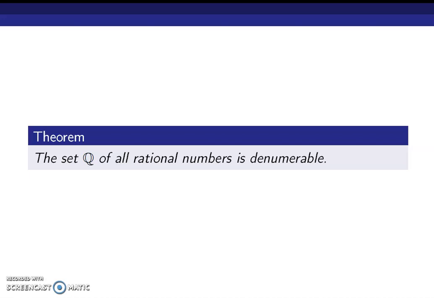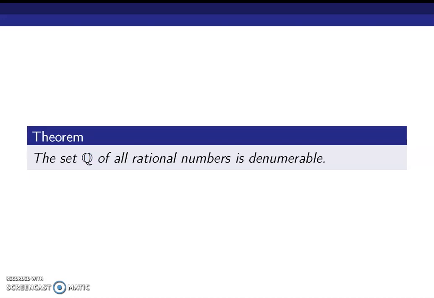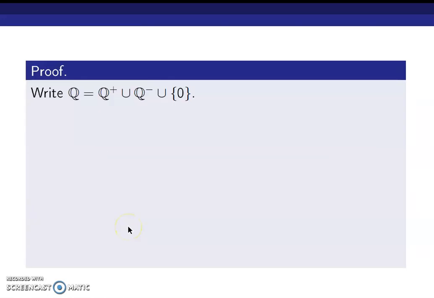So we use certain theorems which we have already proved to prove this important result. First, we will write the set of all rational numbers as Q plus union Q minus union the set {0}.